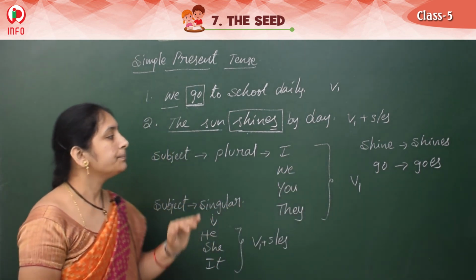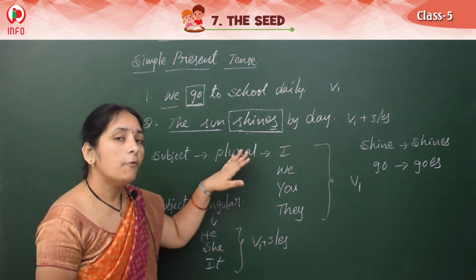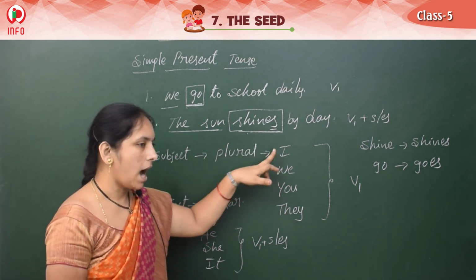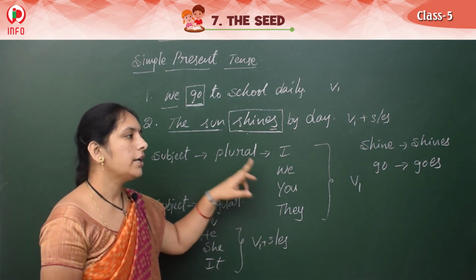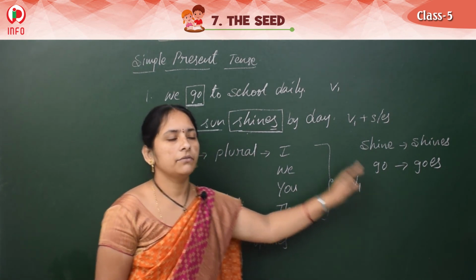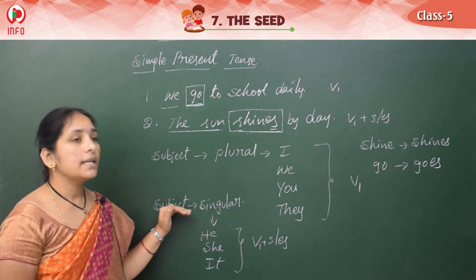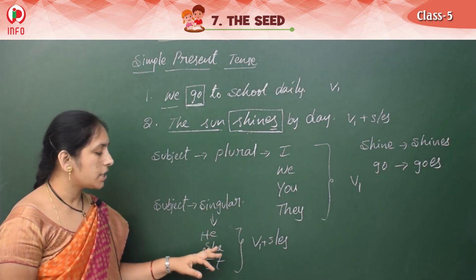Clear this one? Now, if the subject is plural, what are the plural subjects? I, we, you, they. Then we should write the V1 form of the verb. And if the subject is singular, what are those singulars? He, she, it.